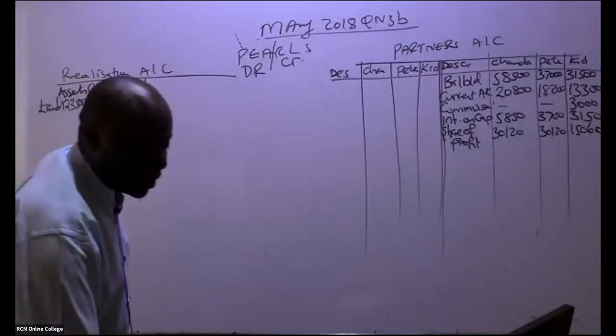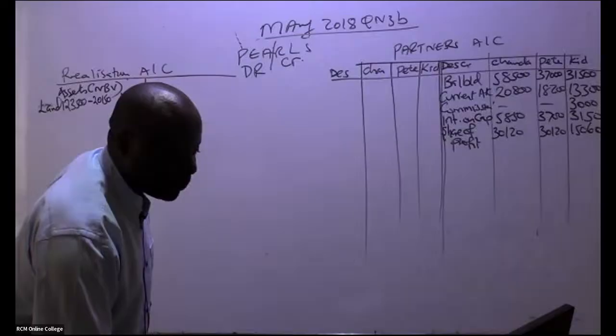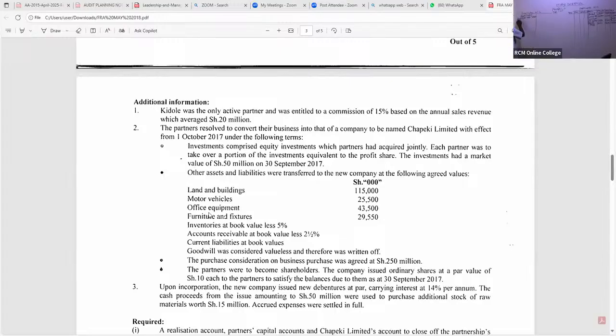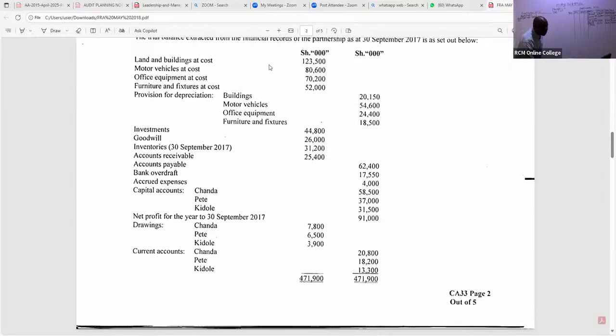The next one that was taken here to the new company, my good students, is motor vehicles. So we have motor vehicles, go back to the net book value. The cost that we have here for motor vehicles is 80,600. Are you able to see the depreciation of motor vehicle? Motor vehicle depreciation is here.